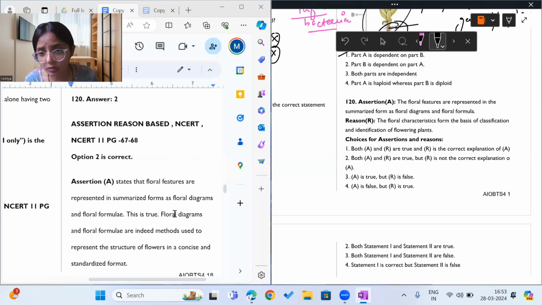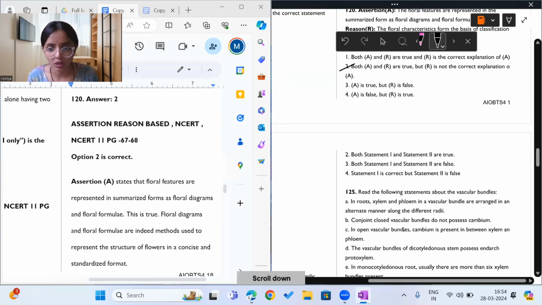The floral characteristics form the basis of classification and identification of flowering plants. Yes, that's the correct statement. Different flowering plants have different families, Liliaceae, Brassicaceae, Solanaceae. All these have specialized floral characteristics and they are differentiated from each other based on those characteristics. So both assertion and reason are true, but reason is not the correct explanation to assertion. So option 2 is the correct answer to question 120.